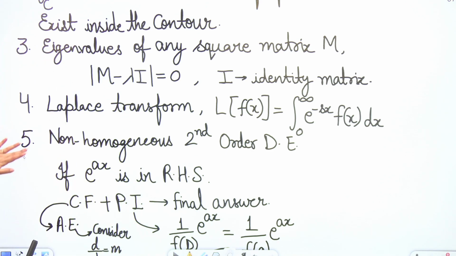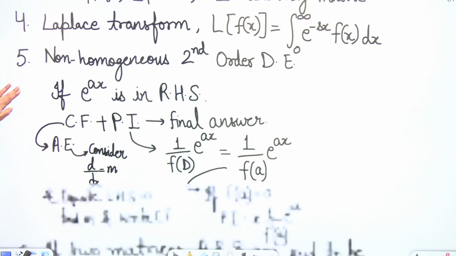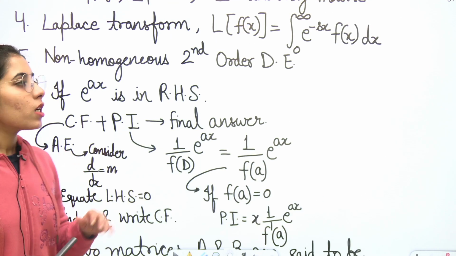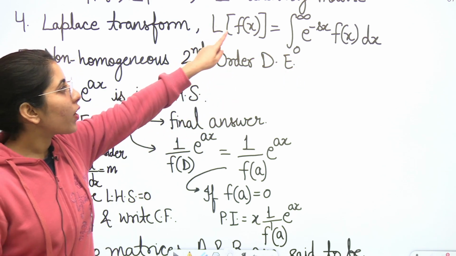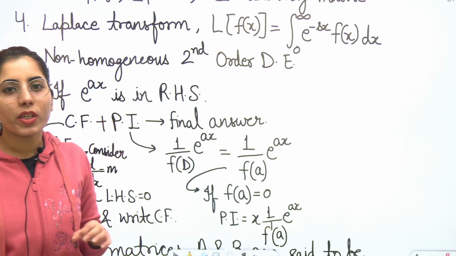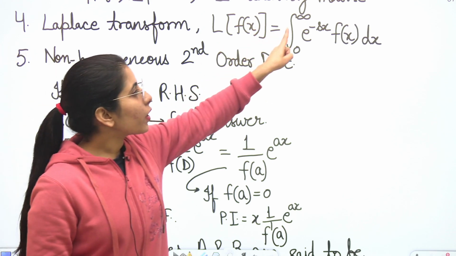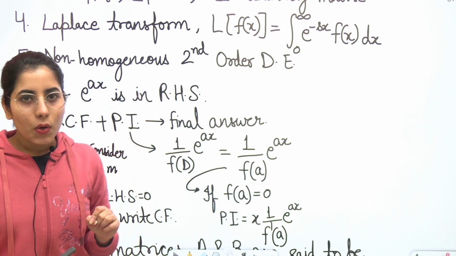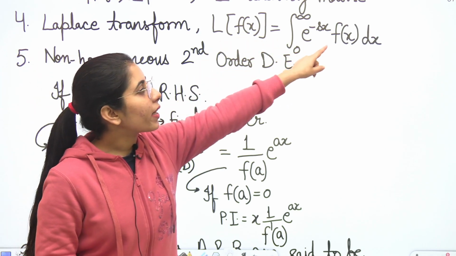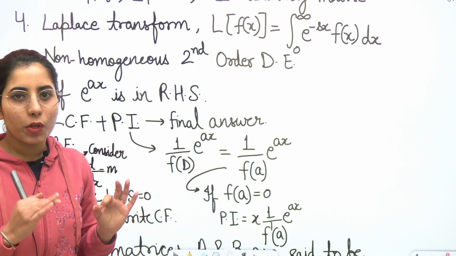Next, if we are going to talk about the Laplace transform of any function, so in that case guys, you are going to have the formula that is Laplace transform of any function f(x). It will be equal to integration 0 to infinity e to the power minus sx f(x) dx. Okay, that's how you can find the Laplace transform for any given function.